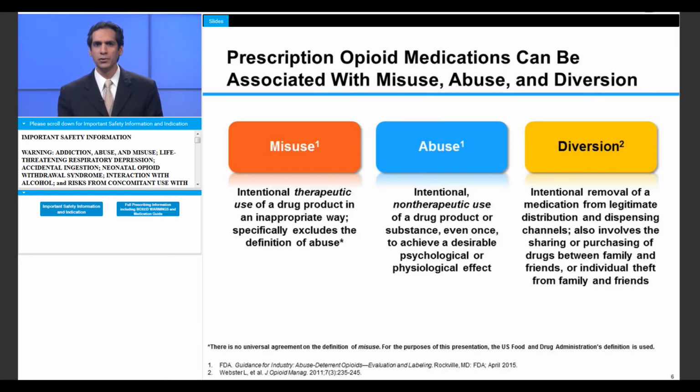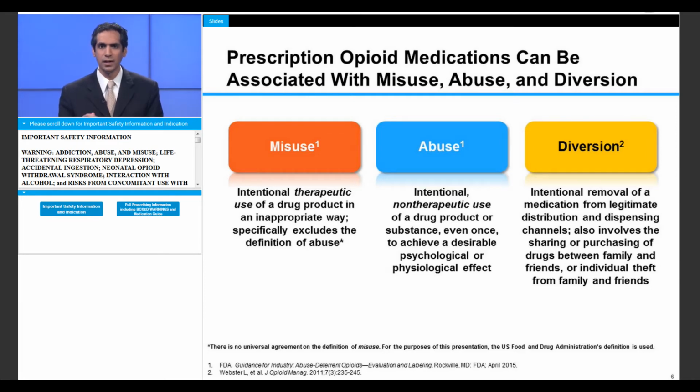We often use the word abuse in a general way to describe a variety of undesirable behaviors relating to prescription opioids. But the various types of abuse can be more specifically categorized as misuse, abuse, and diversion. Although there's a lack of consensus on the exact definitions of these terms, misuse is generally considered to be an intentional therapeutic use of a drug product in an inappropriate way. Misuse specifically, as defined by the FDA, excludes the definition of abuse. An example of misuse would be taking more than the prescribed dose of a medication because of breakthrough pain.